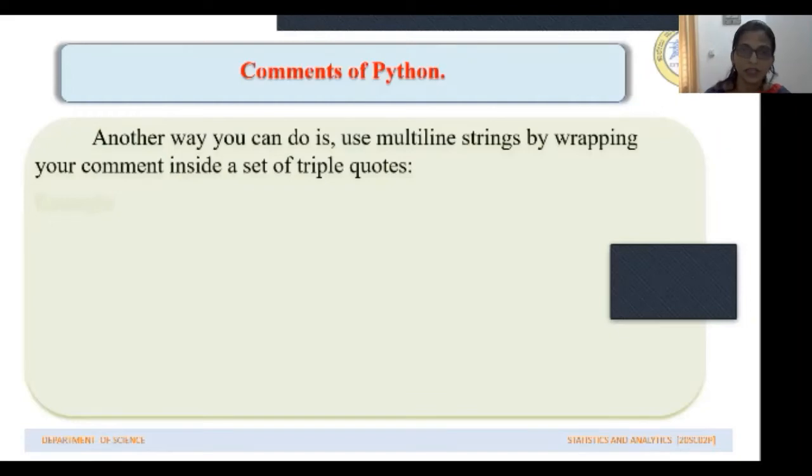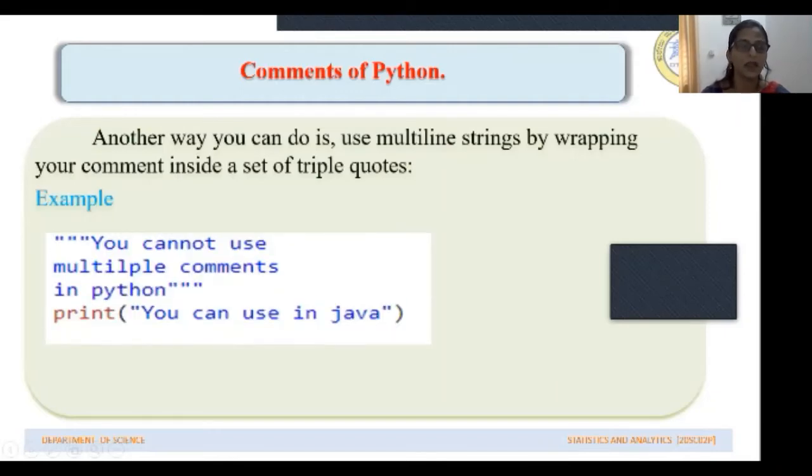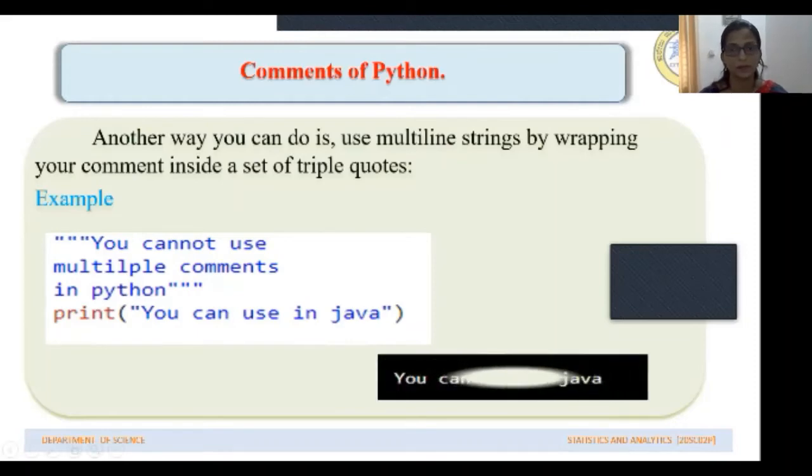Then another way to write comments in Python is to use multi-line strings by wrapping your comment inside a set of triple quotes. So ಏನ್ multi-line ಬರಿಬೇಕು ಅಂತ ಇದೆ ನಮ್ಗೆ, ಅದನ್ನು triple quotes ಒಳಗಡೆ wrap ಮಾಡಿ ಬರೆದ್ರೆ it will be considered as a comment in Python. So these texts are wrapped inside the triple quotes, so they are not executable. Only this is executed, and you can see the output.